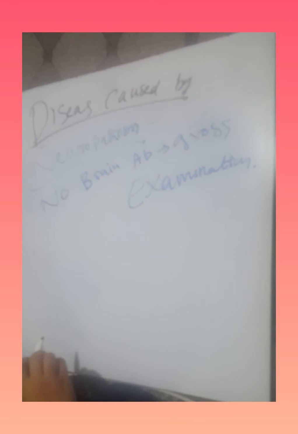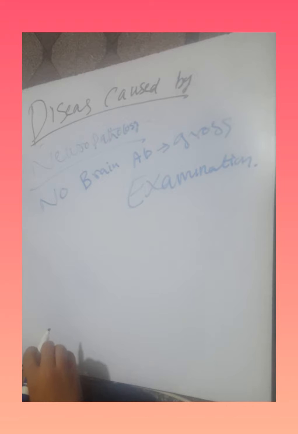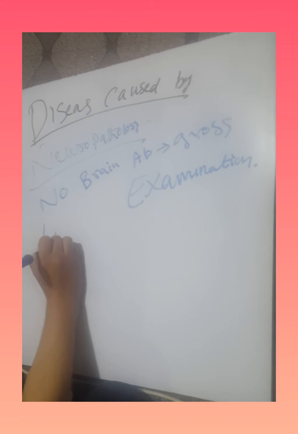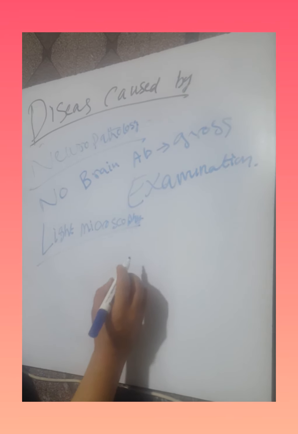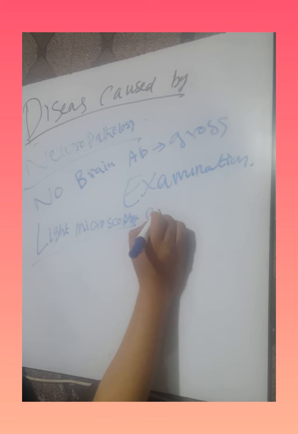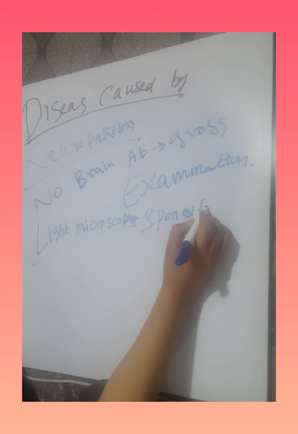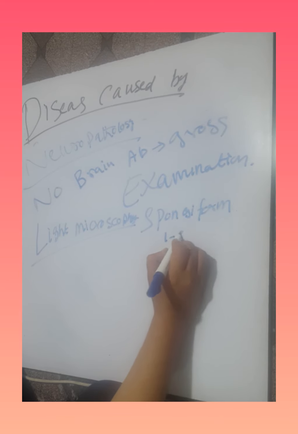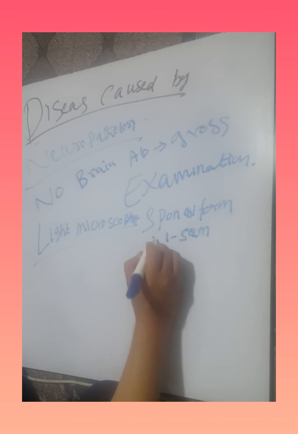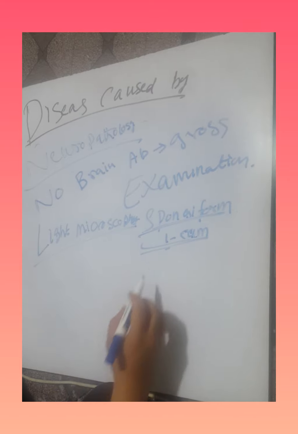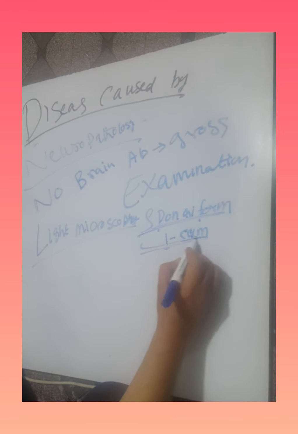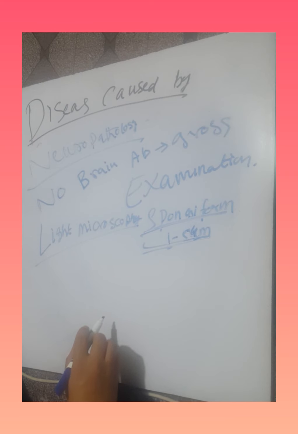But on light microscopy, there is spongiform material present. Size is 1 to 5 micrometer in diameter. Spongiform material 1 to 5 micrometer in diameter is present on light microscopy of the brain of the prion disease patient. The spongiform degeneration occurs due to this material, and there is degeneration.